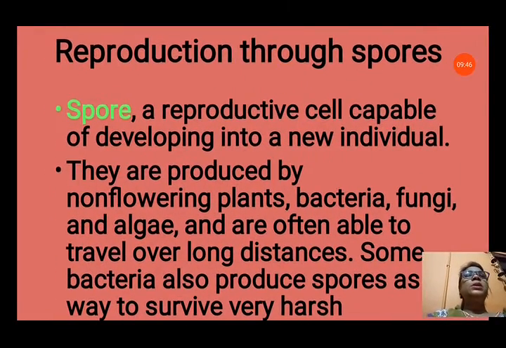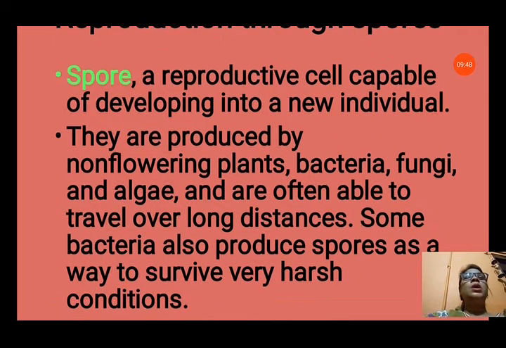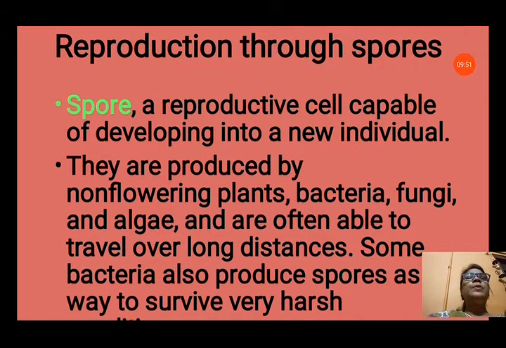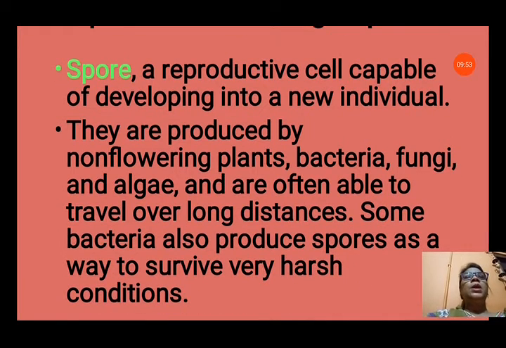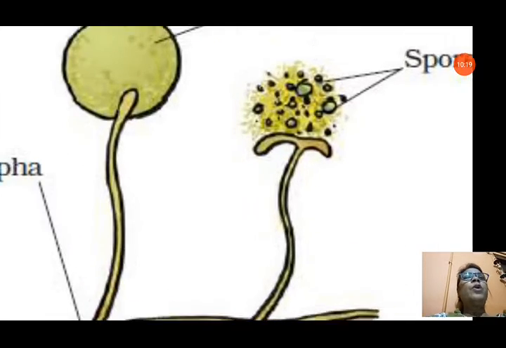Now one more method is there, reproduction through spores. A spore is a reproductive cell capable of developing into a new individual. They are produced by non-flowering plants. The non-flowering plants cannot produce flowers, so in place of flowers, they produce spores. Bacteria, fungi, and algae also produce spores, which are often able to travel over long distances. This spore can travel in air long distances. Some bacteria also produce spores as a way to survive very harsh conditions. When they have to survive in very harsh conditions, they change into form of spores.